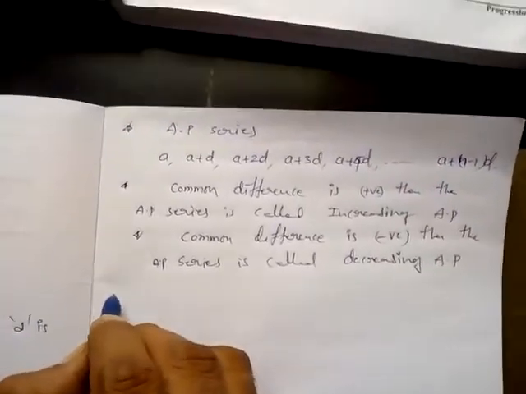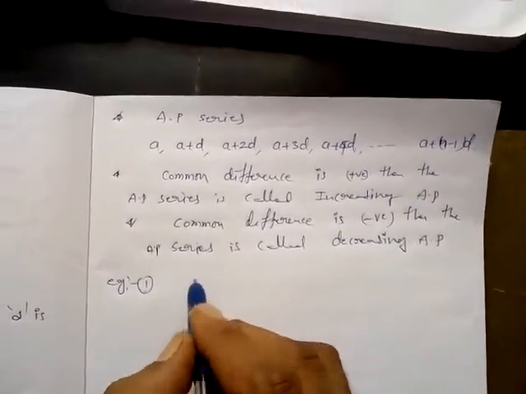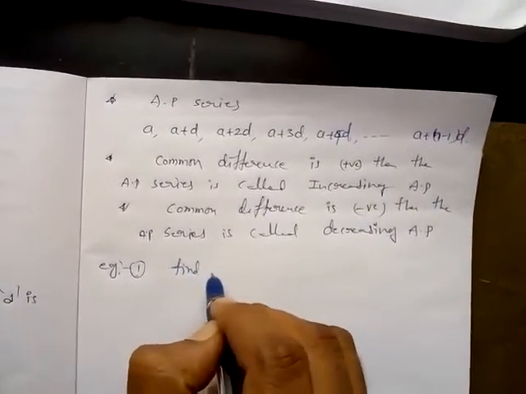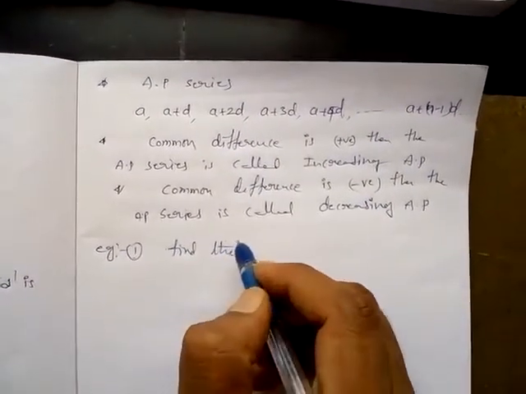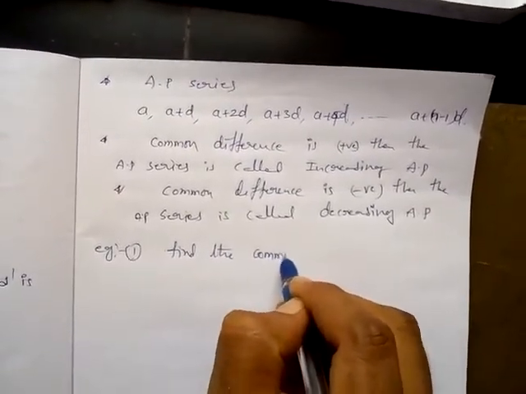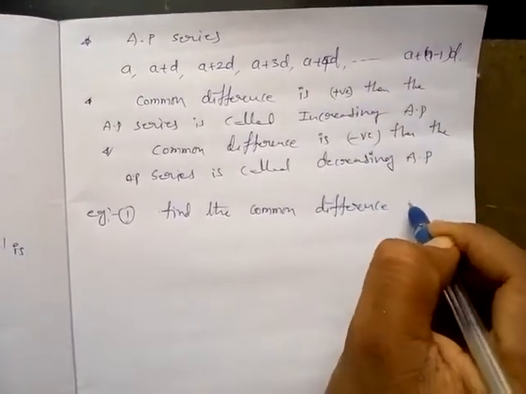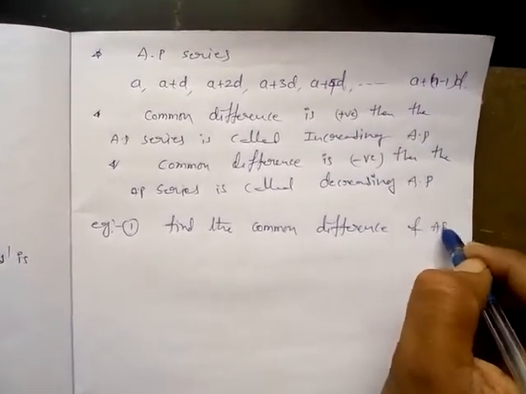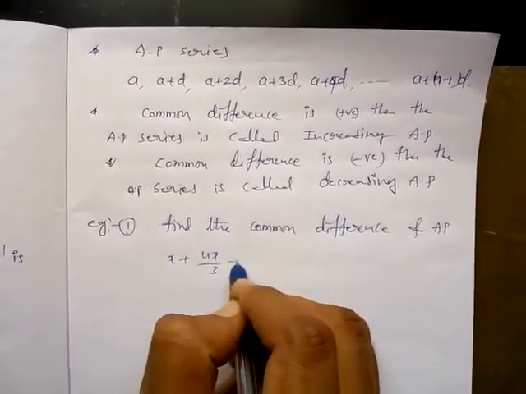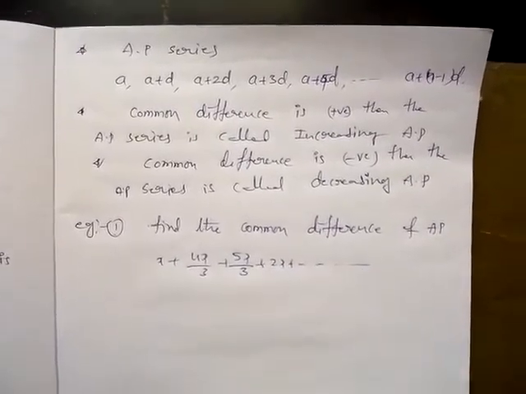So now observe some examples. Find the common difference of the AP series x plus 4x by 3 plus 5x by 3, like this.